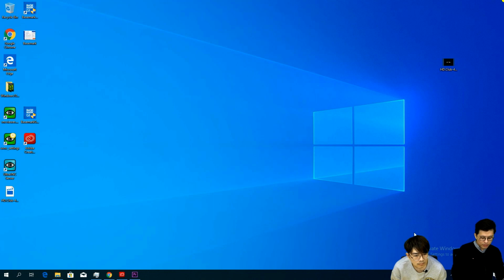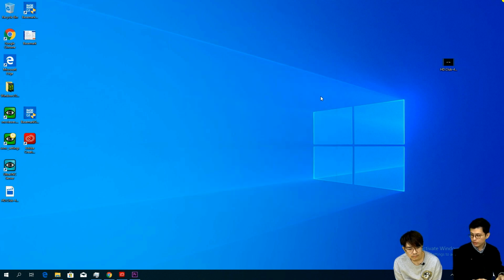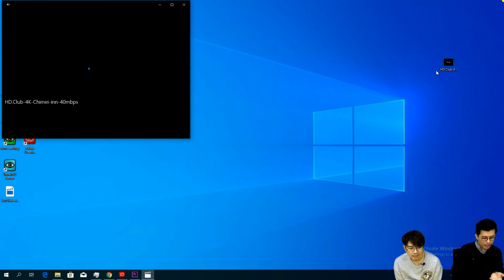Let's see the PCoIP agent here, the licensing. Normally, once you have the license you purchased, you have to go here to activate or validate your license. I already validated my license here. As you can see, the license is valid until next year. Right now, what I'm doing is already using the PCoIP. As you can see, it's quite smooth, very smooth, and I can even play a 4K video.